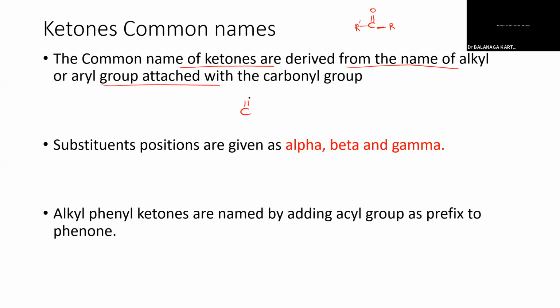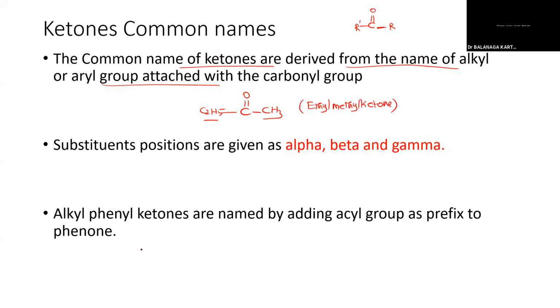Say for example, C double bond O. Suppose one CH3 group is there, and here a C2H5 group is there. Then how can we name this? We have to name it with the alkyl groups. If the alkyl groups are different, then we have to follow alphabetical order. So ethyl comes first, then methyl. So ethyl methyl ketone, it's a common name.